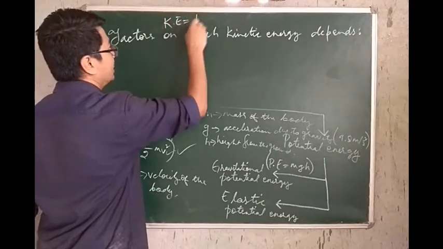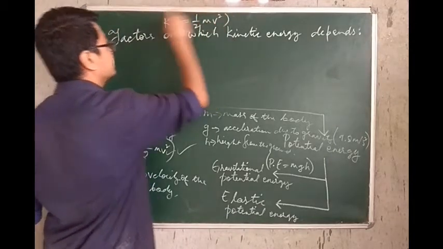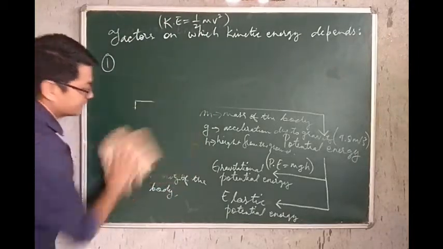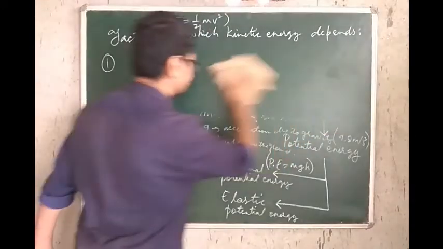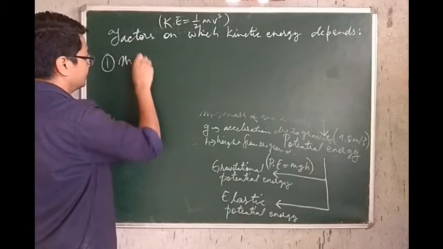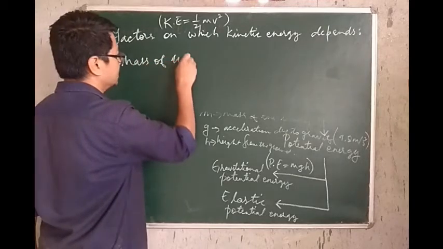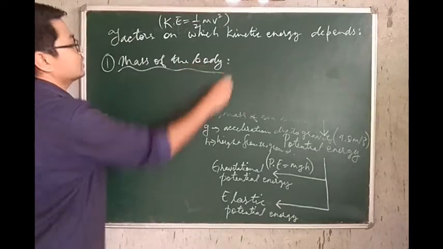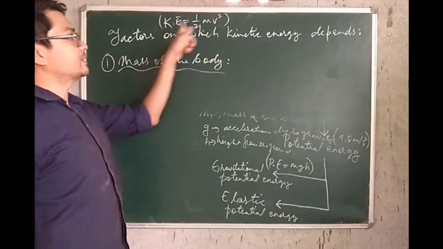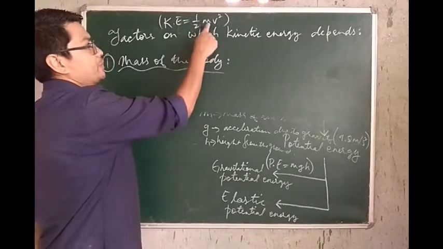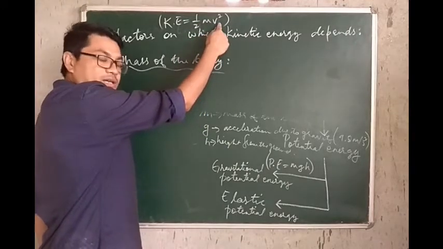Kinetic energy is half mv squared. That's the expression of kinetic energy. Let me erase these things. Kinetic energy depends on the first is mass of the body. You can see from this expression itself, the kinetic energy is half mv squared. So it depends on the mass, and the other factor is velocity.